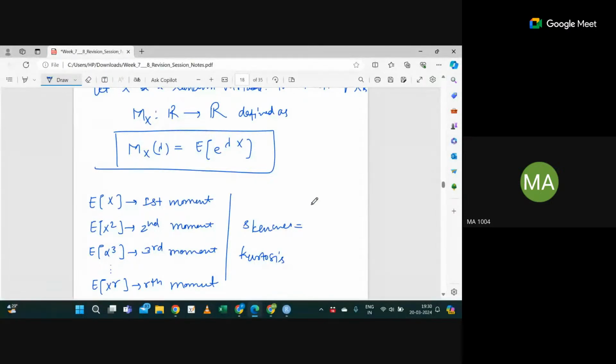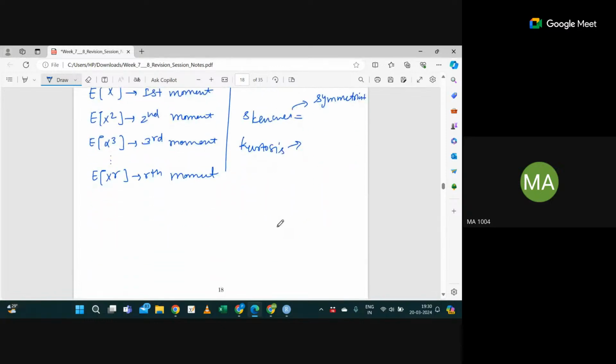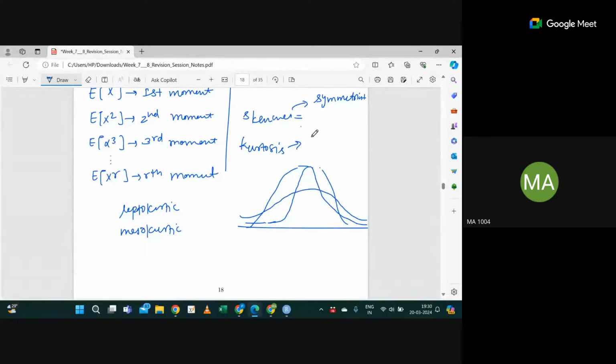Skewness means whether it's left skewed, right skewed, or symmetric. Basically, skewness gives you an idea about the symmetricity of your data set. Kurtosis tells you the form. Suppose your data is distributed like this, and your data is something like this. That is called leptokurtic. Then mesokurtic. Basically, kurtosis tells us the peak of the distribution. Then platykurtic.